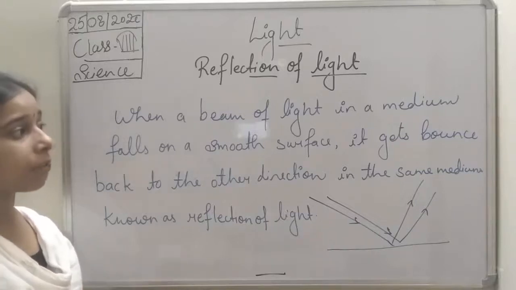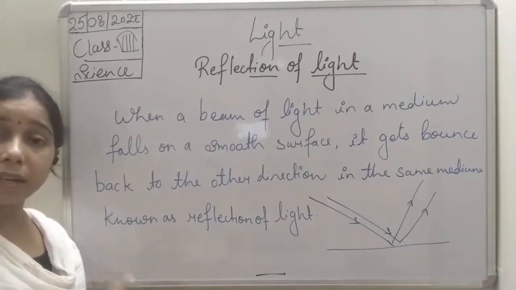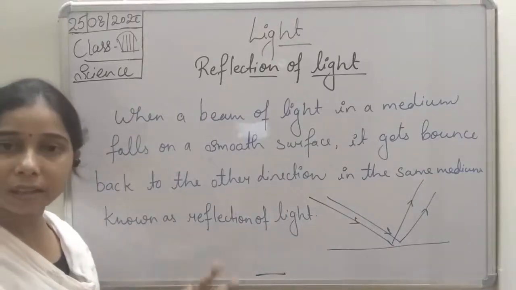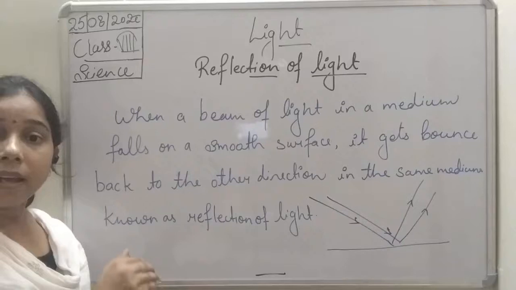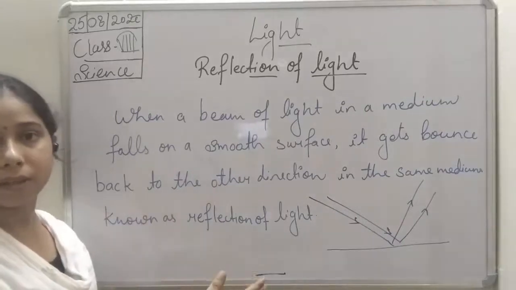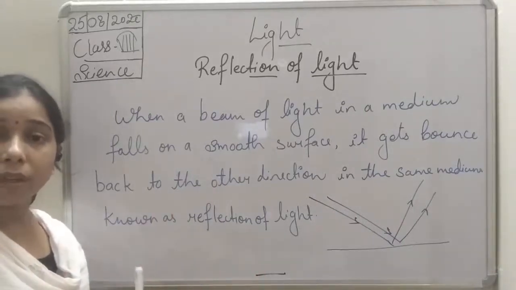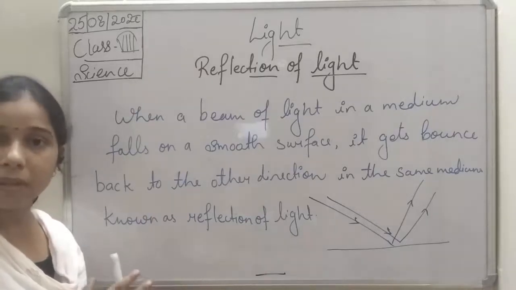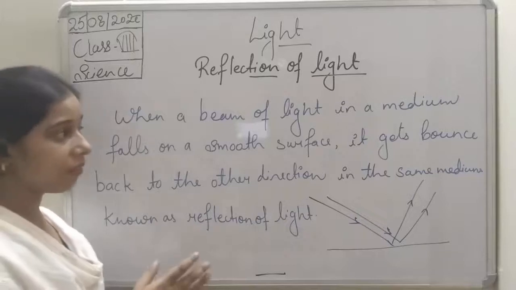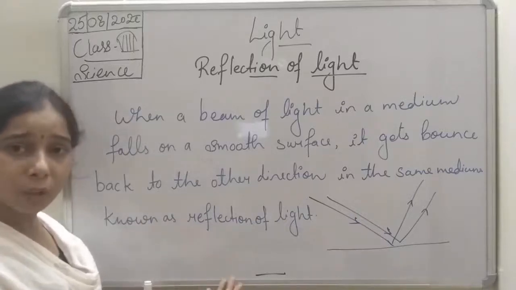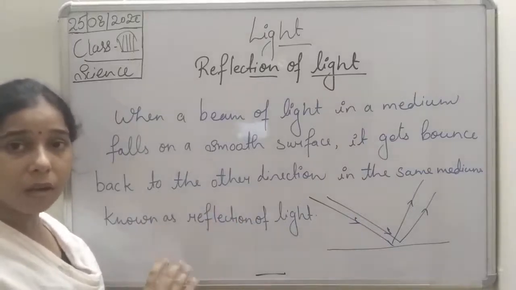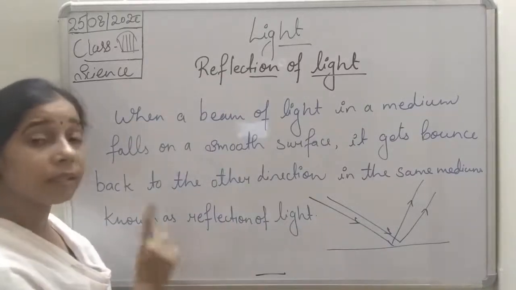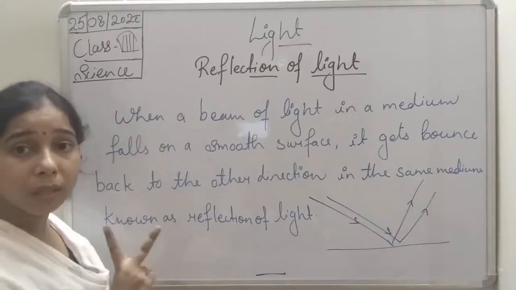Reflection of light occurs in a medium. In a medium, it means in the air. If a reflection occurs in the air, then light will bounce back in the air itself. So here we are talking about the reflection of light in a particular medium. If in air or in a vacuum also, the reflection will occur, but that will be equal to the incidence ray. So here we are talking about a single medium, not two mediums, students.